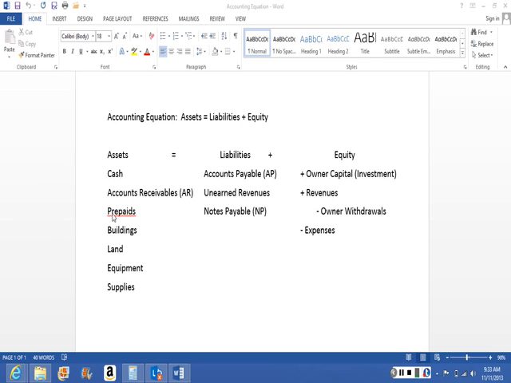Another example of an asset is buildings. Buildings are something that provide us benefit into the future. Land is another example of an asset, as well as equipment. Now, this term supplies, I want you to understand that when we talk about supplies as an asset, these are consumable assets.